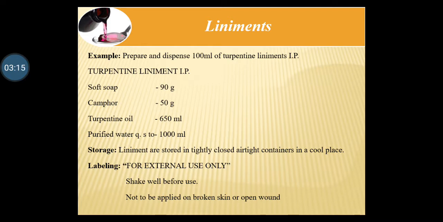The label for external preparation is always given as for external use only. It is a common label for any external preparation. Then shake well before use, as it is a liquid preparation, and not to be applied on broken skin or open wounds. These are some labeling conditions mentioned on the liniments.